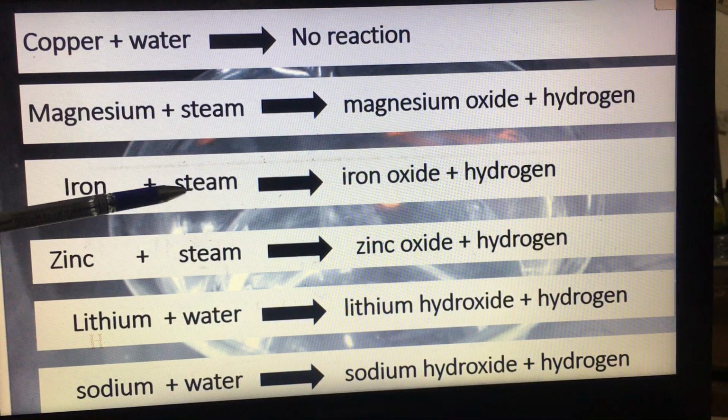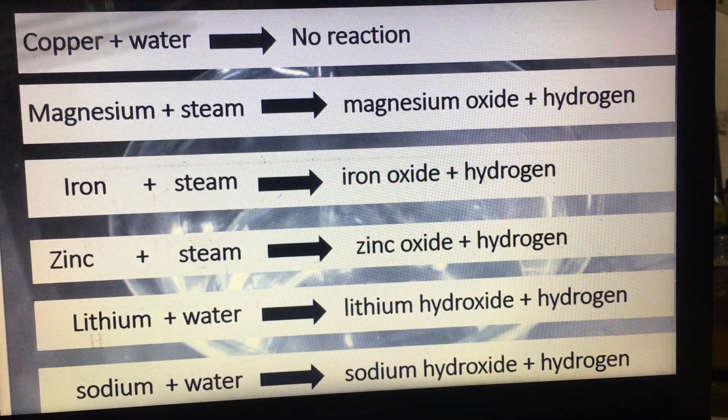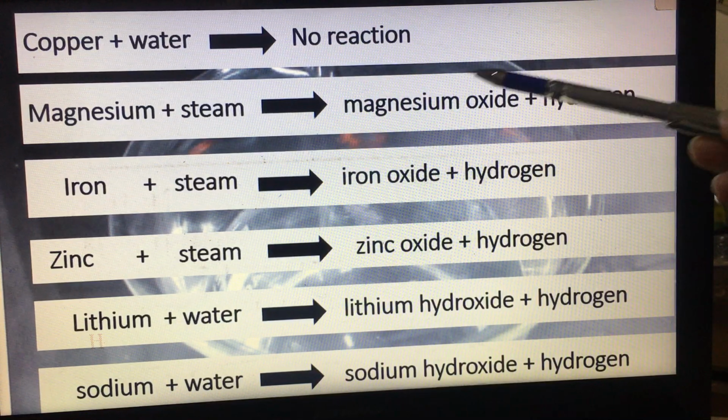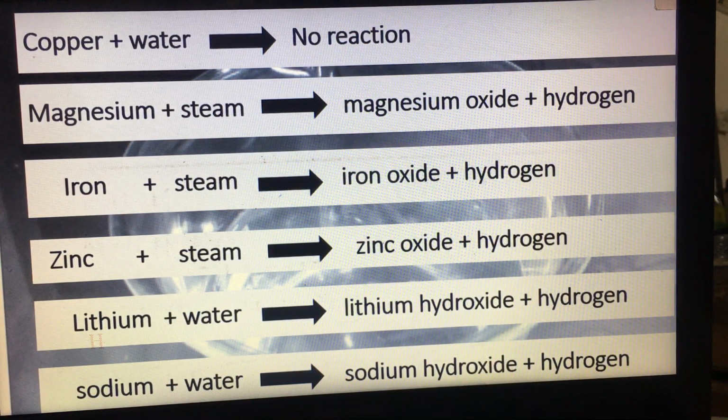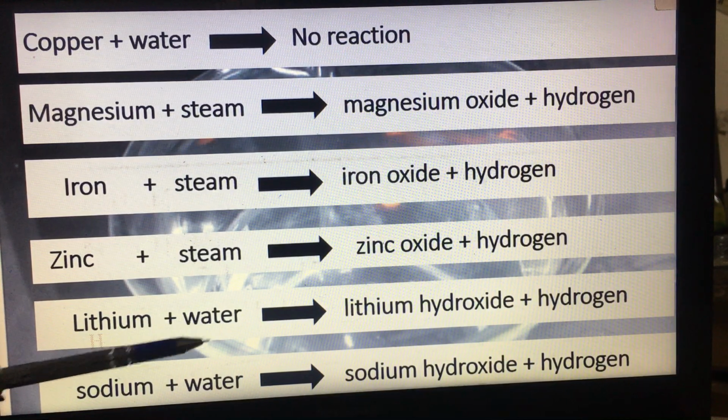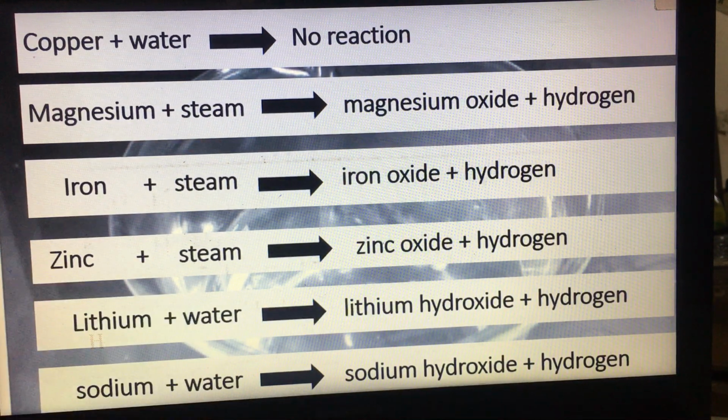Here, because the reactants are metal and steam, the product will be oxide. But when we react the metal with water, the product will be hydroxide. So here it's important to differentiate between the two equations.